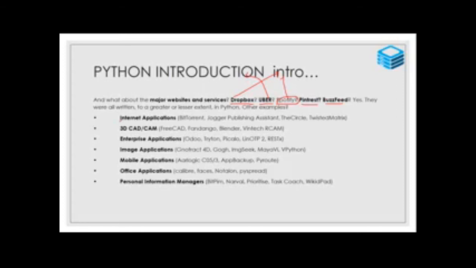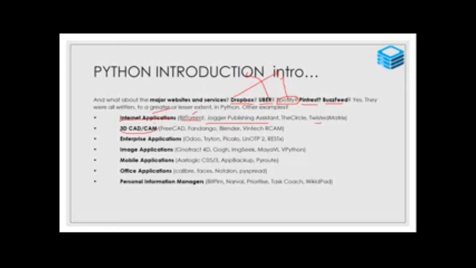There are a lot of application areas. One is internet based applications, like BitTorrent. You know BitTorrent for downloading video files, whether in zip or RAR format. Then Jagger Publishing Assistant, Twisted Matrix. These are all internet based applications.